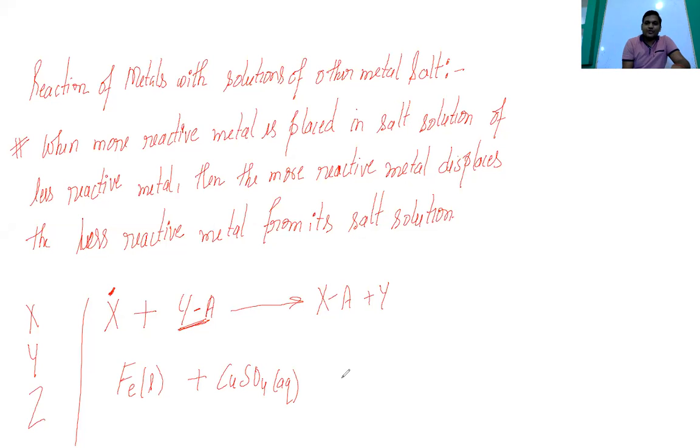Now look at the reactivity series. Iron is more reactive than copper; copper is below iron in the reactivity series. So what will happen? The iron is going to replace the copper.